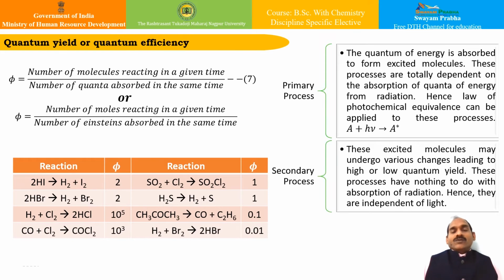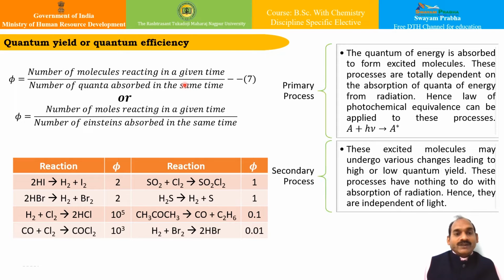Quantum yield or quantum efficiency is one of the important aspects of photochemistry. According to the Stark-Einstein law, one molecule should react with each quantum of energy absorbed. However, this is not the case with all reactions. The number of molecules reacting per quantum of energy absorbed is called the quantum yield or quantum efficiency of the reaction.